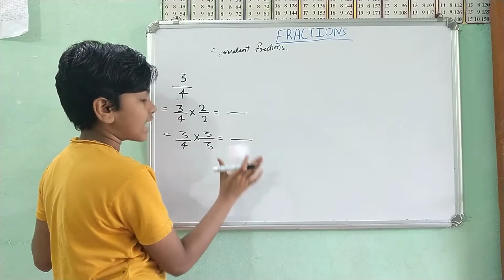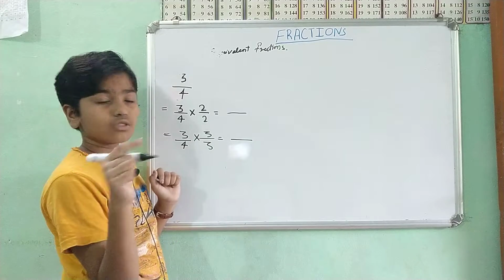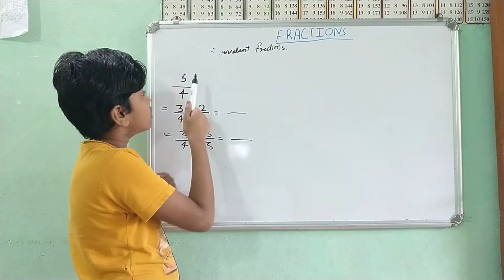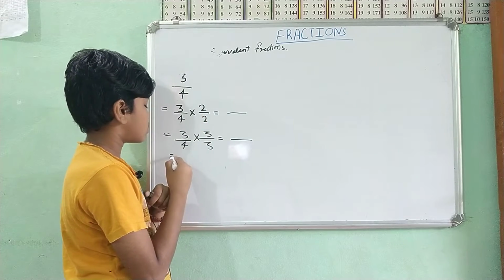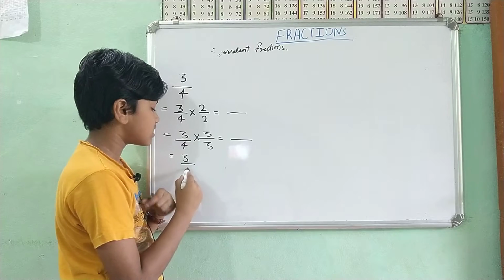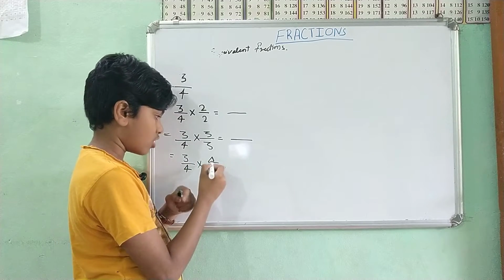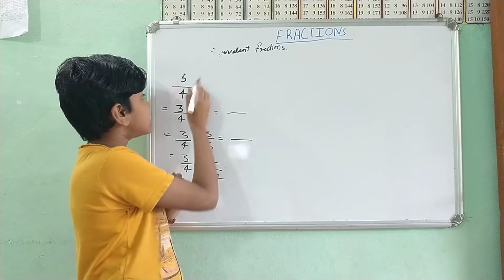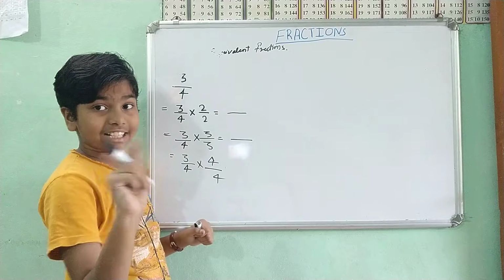Over here I said we have to take first 4, sorry, first 3. My sum is not wrong. If you take 1 by 1, that's wrong, because when 3 by 4 is multiplied by 1, you get the same value. That's why we don't do that.